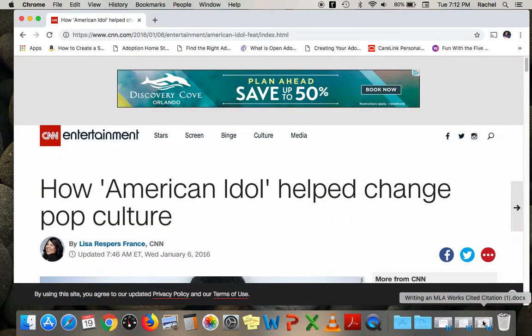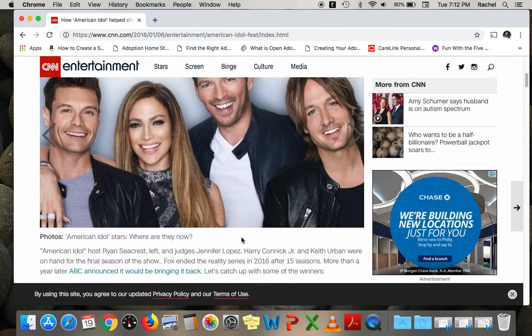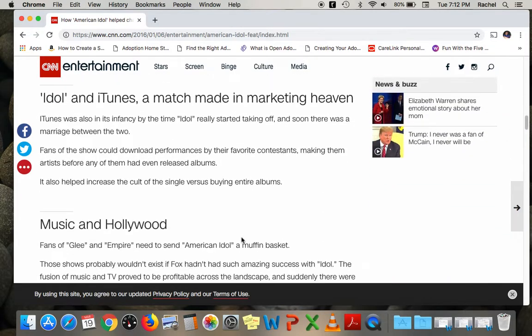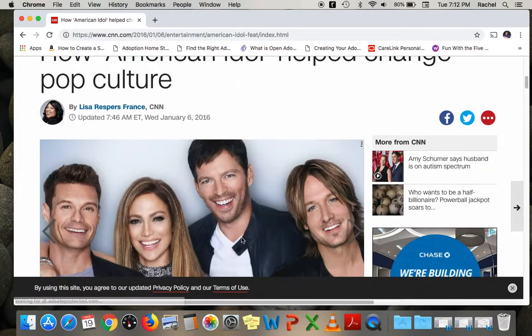Okay, ladies and gentlemen, just in case you need a refresher on how to do your note sheets, I'm going to show you an example specifically with a website. So I'm going to just do a general Google search using the topic that I talked about on my topic sheet referring to music in the 2000s, and I'm going to use the subtopic about American Idol. So I get this article, I scroll and skim through it, I think everything looks great, and I'm going to go ahead and use it.